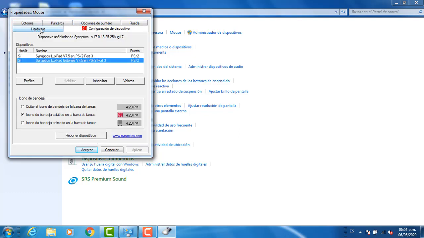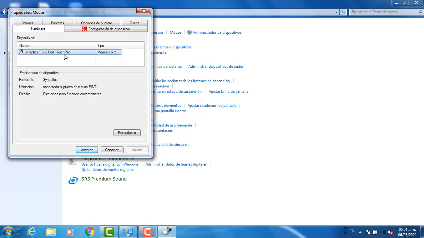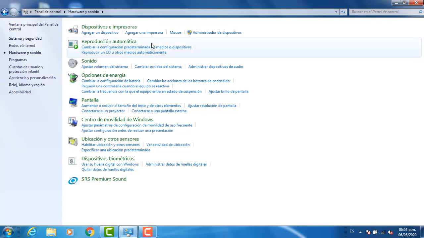In this case, this is about the touchpad. In the hardware, it told me that there is the touchpad. Automatic playback, in this case, of when we connect a USB flash drive, if we want to play the files there,